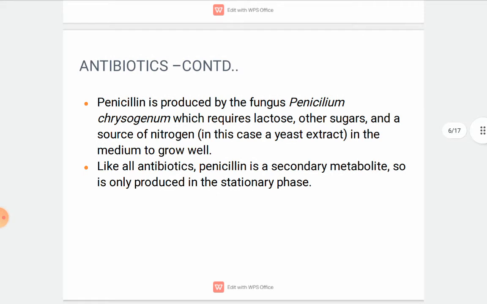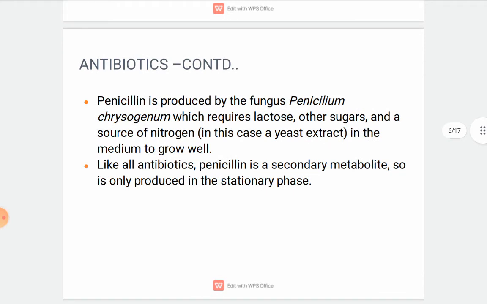Penicillin is produced by the fungi Penicillium chrysogenum, which requires lactose, other sugars, and a source of nitrogen in the medium to grow well. Like all antibiotics, penicillin is a secondary metabolite, so it is only produced in the early stationary phase. Right? Okay. This discovery of penicillin is credited to save many lives.